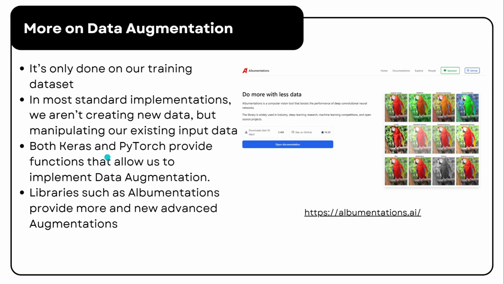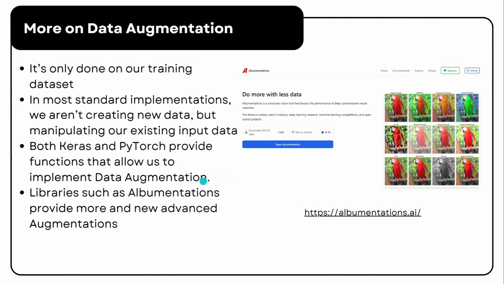In most standard implementations, data augmentation is applied dynamically during training. In PyTorch, for example, transformations are defined and passed to the data loader. Each time a mini-batch is loaded, a random set of augmentations is applied to the images.